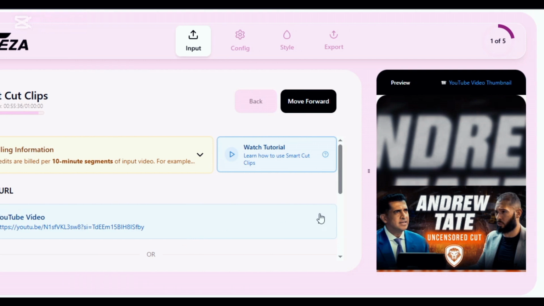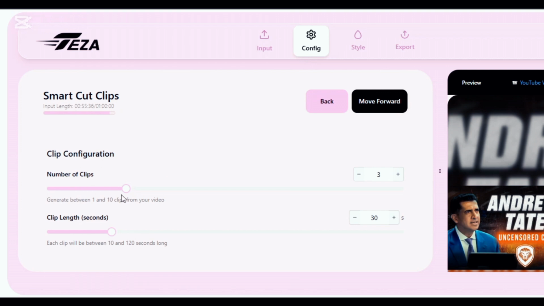Once you paste the link, the video will appear in the preview section like this. Click on the Move Forward button above. This is where we are going to configure our clip, like how many clips do you want for the video? You can generate between 1 to 10 clips from your video. You can also select the length of each clip. Each clip can be between 10 to 120 seconds long depending on how you want it.